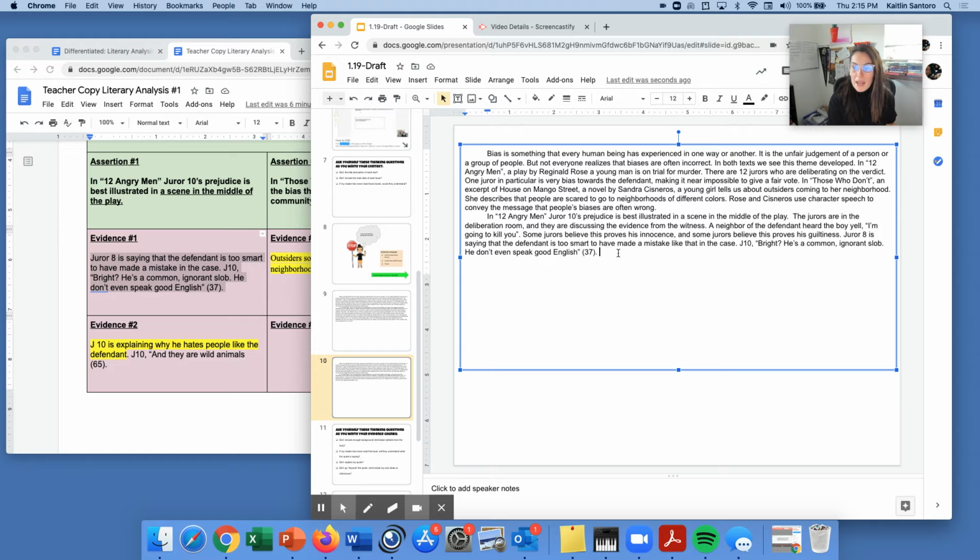So, right, he's a common ignorant Slav. He don't even speak good English. Juror 10 is implying that if you do not speak English well, that you are not smart. I think that sounds really prejudiced. I want to make sure my reader knows that this is proving my assertion that Juror 10 is being prejudiced here.